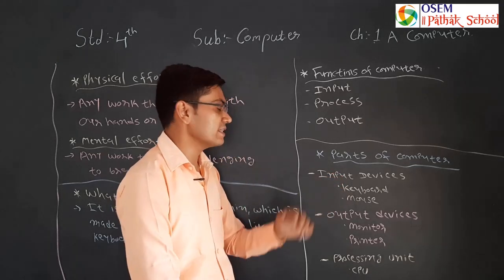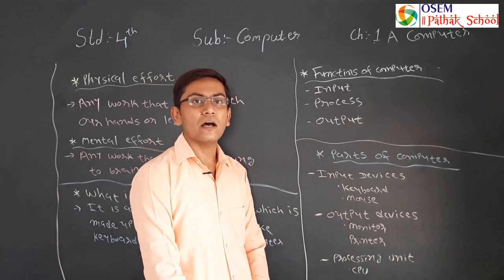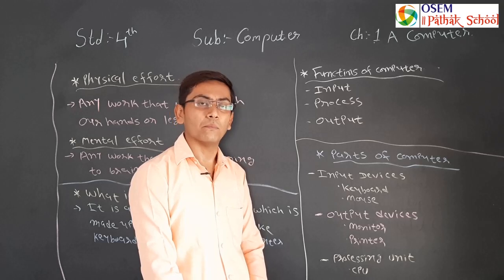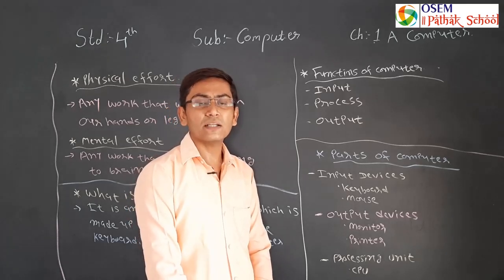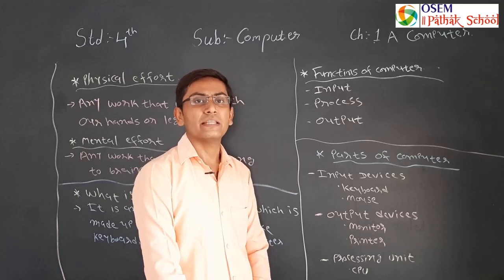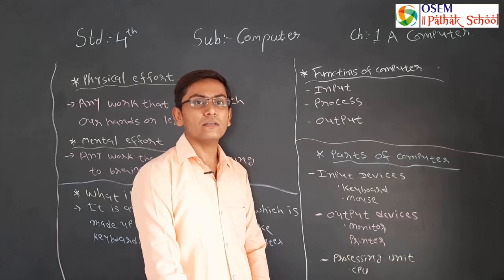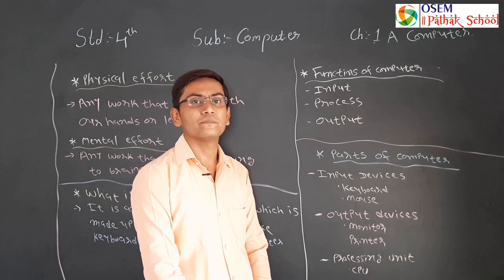Next input device is mouse. Mouse is small plastic device. We can hold mouse with our palm. It has 2 or 3 buttons on it. That is left mouse button, right mouse button, and there is one scroll button in between.